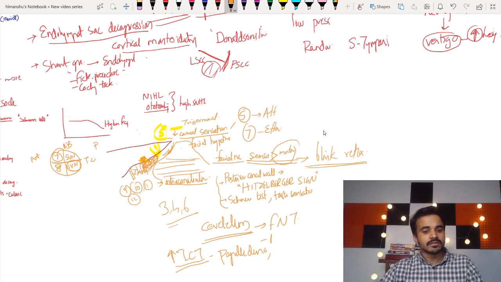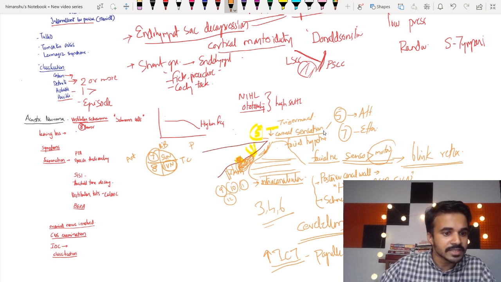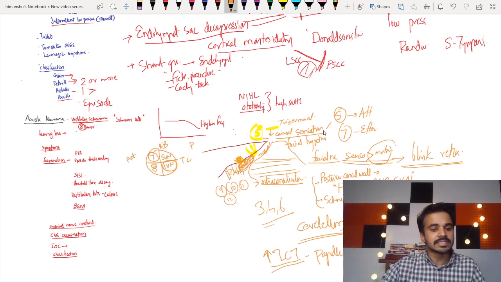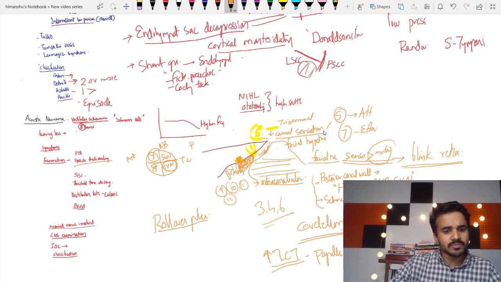So ideally we should be able to pick up the lesion when the tumor is well within the internal acoustic meatus. So what are the tests available? Symptoms we have already discussed, hearing loss we have discussed. When you do a PTA, we have already mentioned it is a high frequency sensory neural hearing loss. Now speech audiometry we have already discussed. There is something known as rollover phenomenon. So the patient has a very poor speech discrimination score, and once the maximum is reached, the discrimination score again deteriorates.